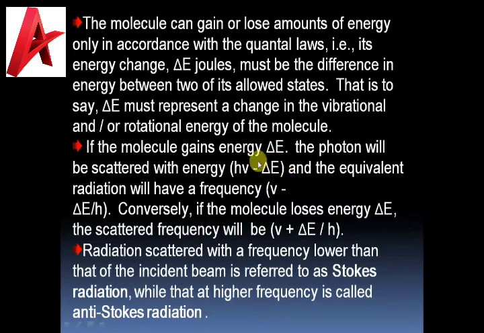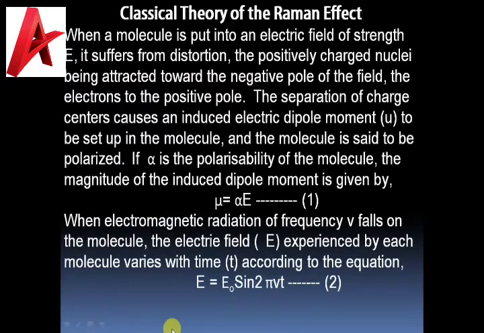If a molecule gains energy delta E, the photon will be scattered with the energy h nu minus delta E, and the equivalent radiation will have a frequency of nu minus delta E by h. Conversely, if a molecule loses energy, the scattering frequency will be nu plus delta E by h. The radiation scattered with a frequency lower than that of incident radiation is the Stokes radiation, and that of higher frequency is called anti-Stokes radiation.